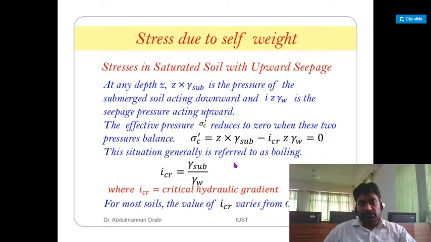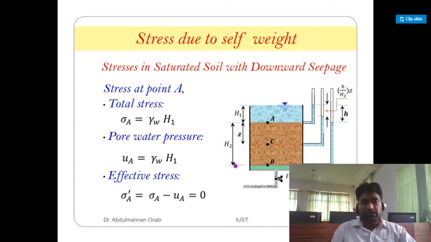i critical is equal to gamma submerged upon gamma W, and i critical is the critical hydraulic gradient. For most of the soil, the i critical value varies from 0.9 to 1.1. Stresses in the saturated soil with a downward seepage.